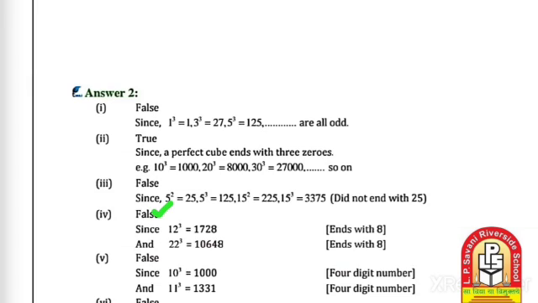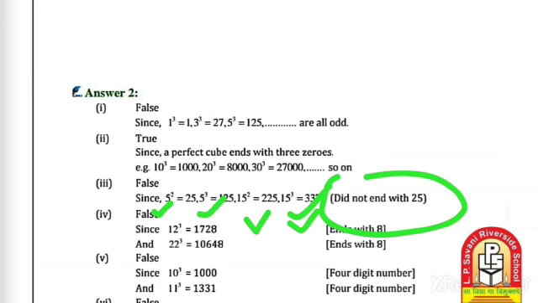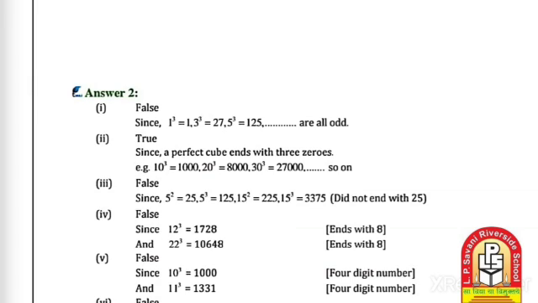Here 5 square is 25, 5 cube is 125, 15 square is 225, and 15 cube is 3375, which does not end with 25. It ends with 75, so that statement is wrong, so it is false.